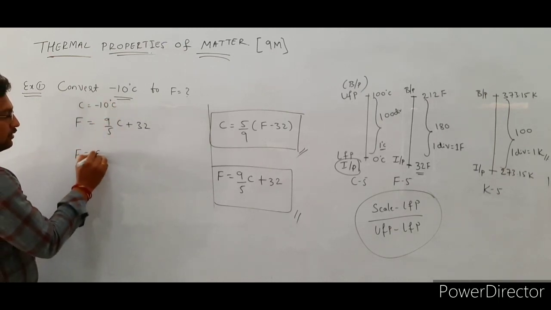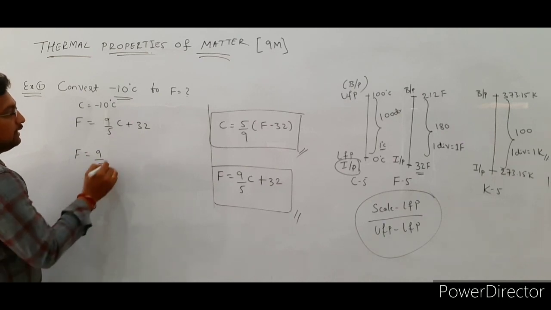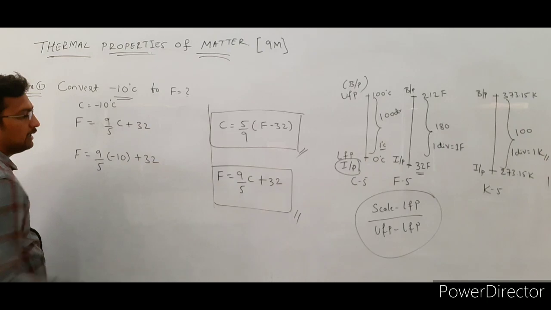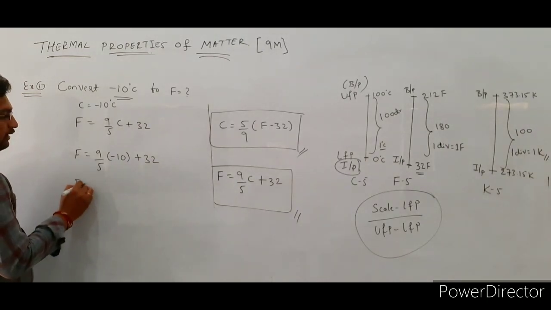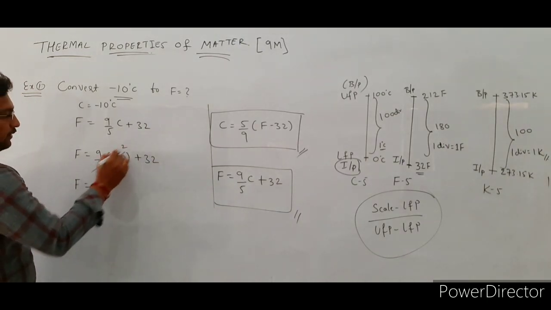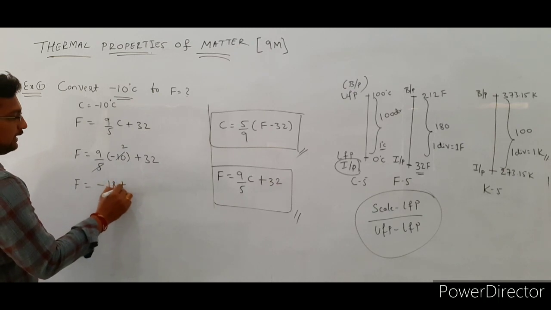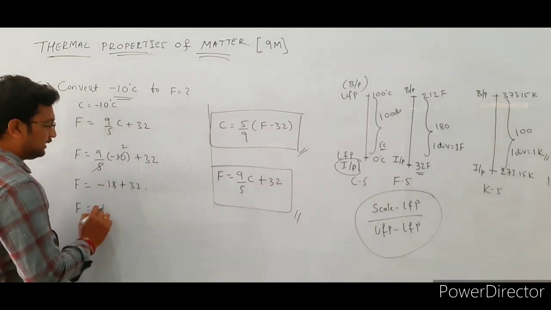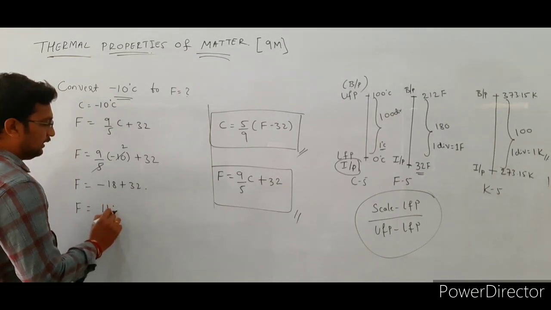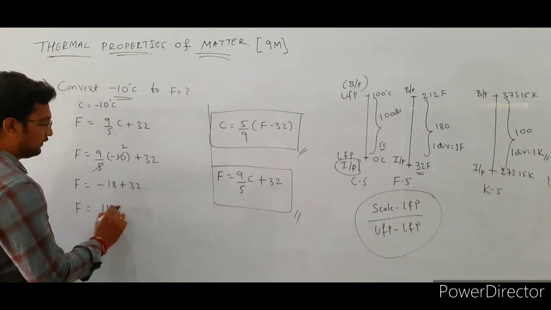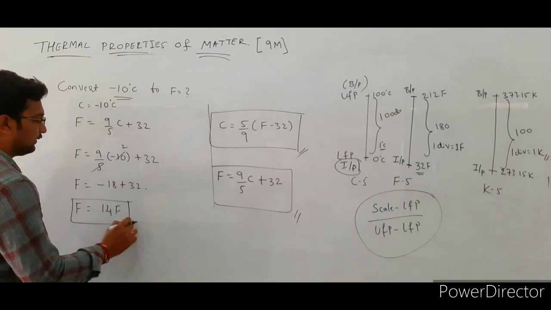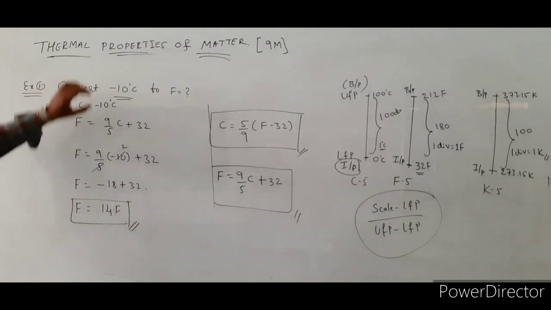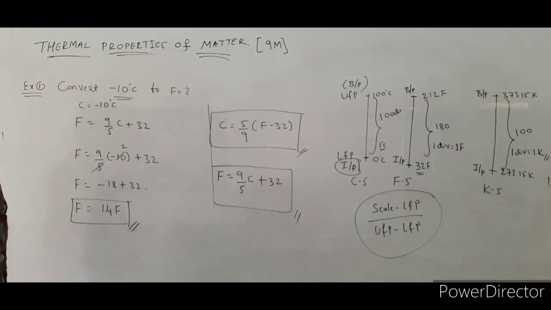So F is equal to 9 by 5, C value is minus 10, plus 32. This is 2, so minus 18 plus 32 is 14 degrees Fahrenheit. So in this way we convert the degree Celsius reading to the Fahrenheit scale reading.